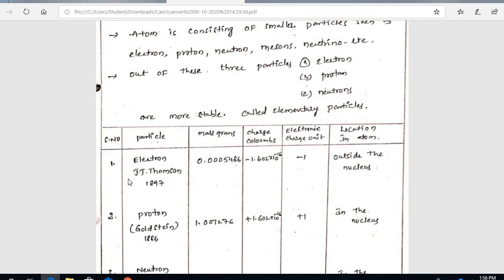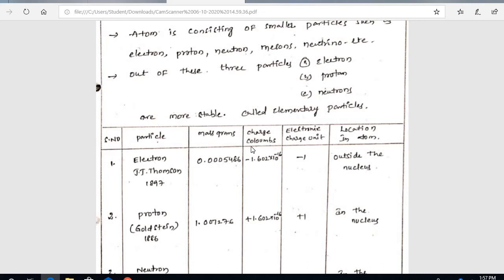This electron was discovered by J.J. Thomson in the year 1897. Now, electron mass in grams is 0.000548. And next, the charge in coulombs.